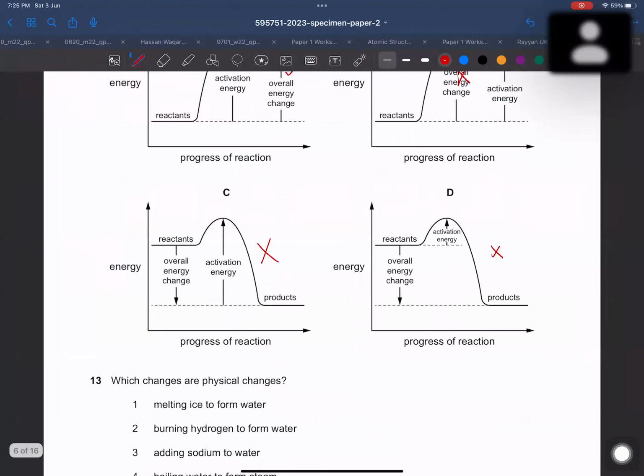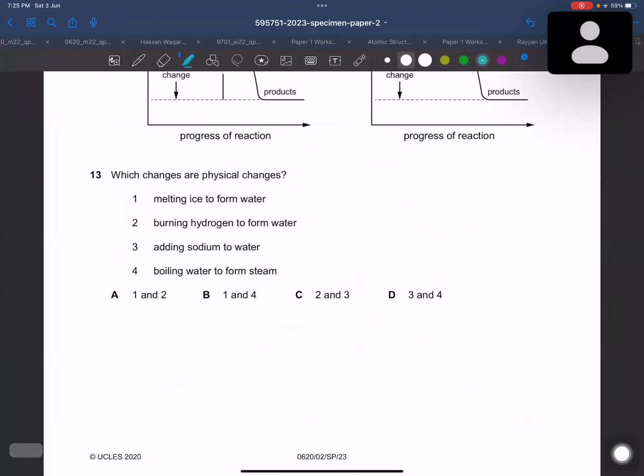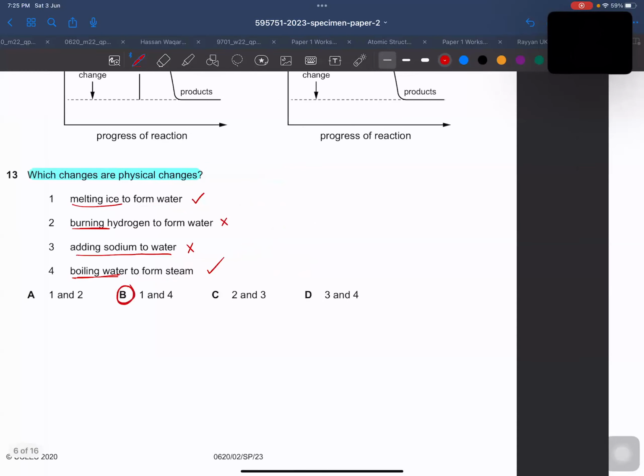Okay, so here we have question number 13. The question is saying, which changes are physical changes? Melting ice to form water is absolutely one of the physical changes. Burning is always a chemical change. Adding sodium hydroxide to water is actually dissolution, so it cannot be a physical change. Boiling of water is one of the physical changes. So 1 and 4 are physical changes. All right, bacho? Yes, sir.